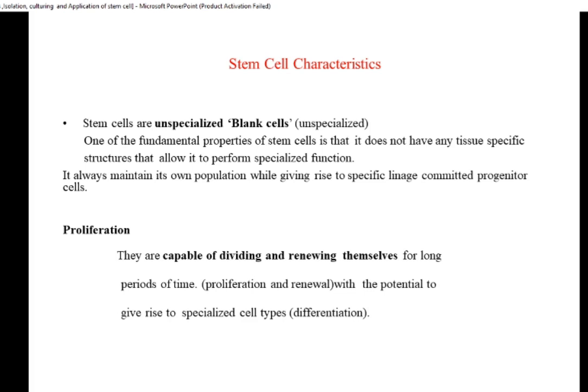All these specialized forms of cells have been derived from the general cell. We can call it an unspecialized cell, that is the zygote.